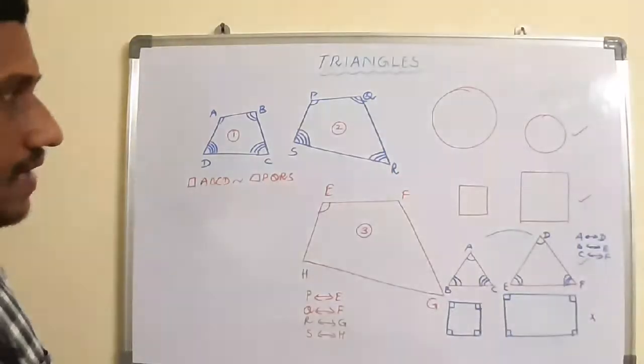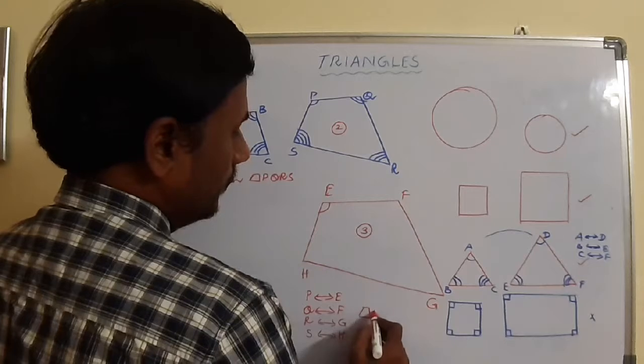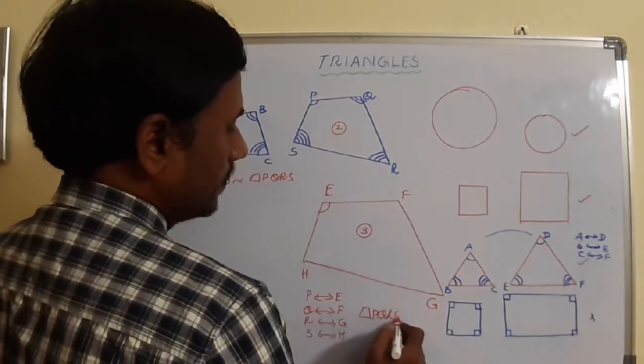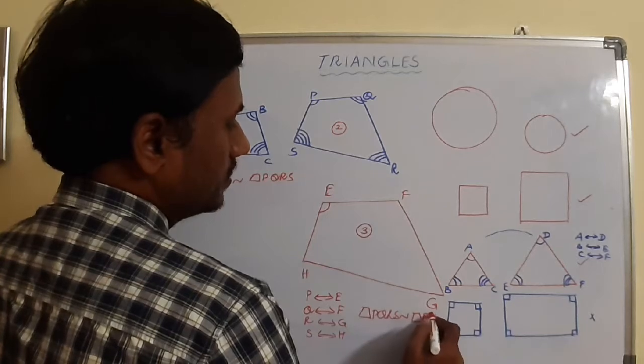Can we say this quadrilateral PQRS is similar to quadrilateral EFGH or not?